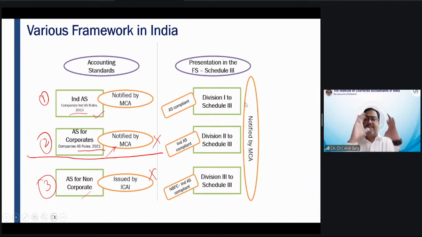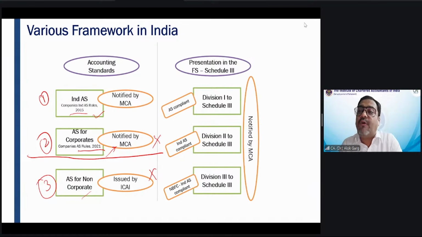So friends, this is the entire structure of accounting standards in our country. Indian Accounting Standards notified by MCA, Accounting Standards notified by MCA, and AS for non-corporate issued by ICAI: three sets of standards.